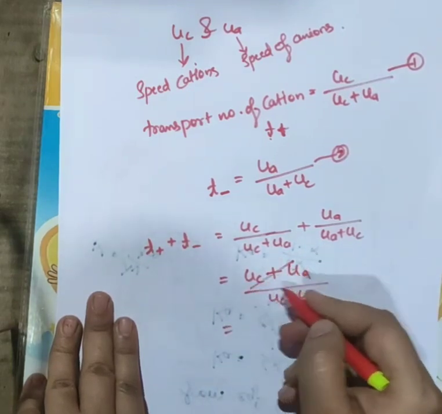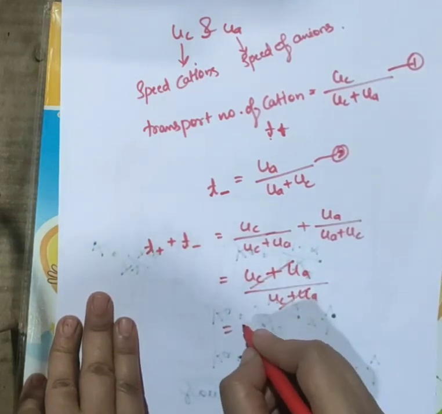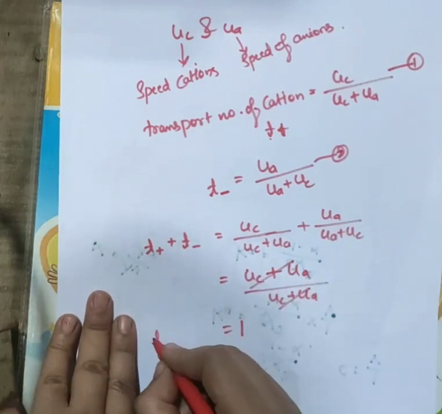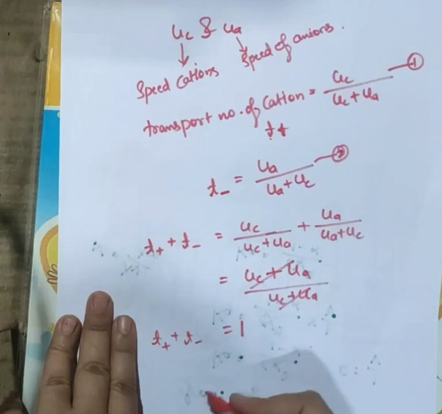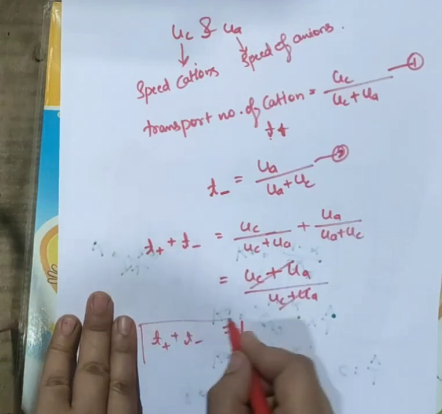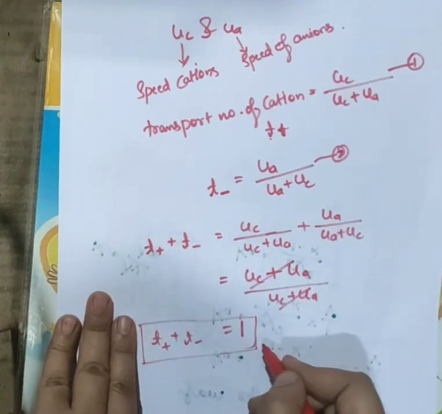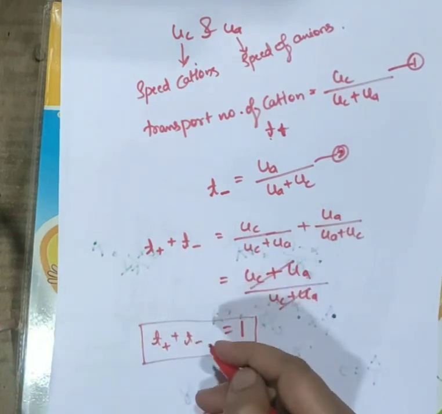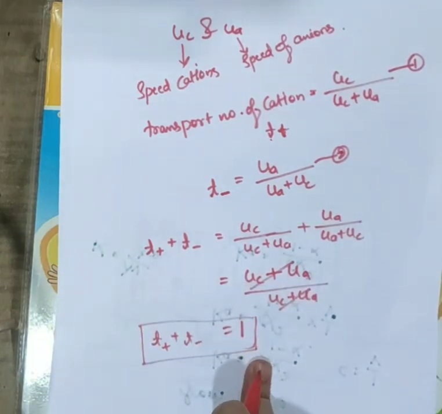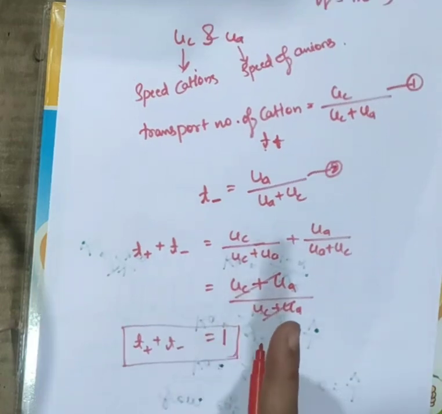Both are similar, so the terms will cancel out. Therefore the sum of the transport number of cation and anion will be 1, that is unity. So we can say the sum of the transport numbers of cations and anions of an electrolyte is always unity, right?